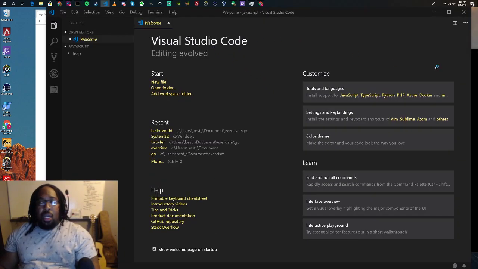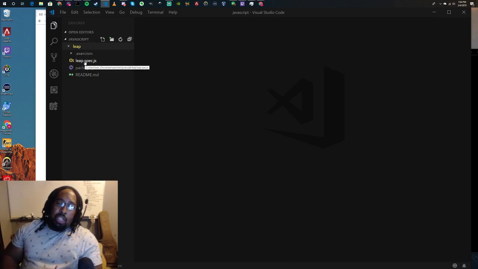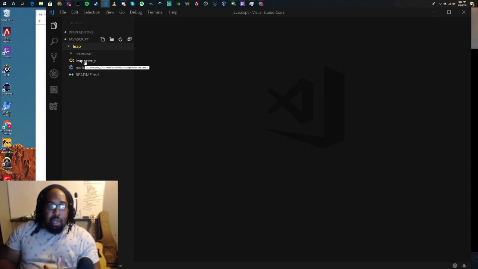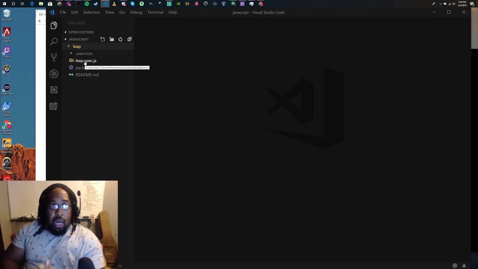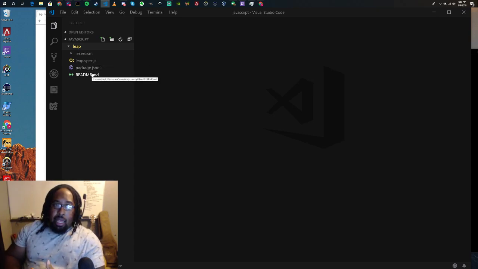Cool. So we got VS Code opened up. Leap. Let's read. All the extra files are going to come with the exercise. As you get farther along, in the beginning they come with your actual file that you're going to need to write the code in. They come with a README, which tells you what to do, and they'll probably come with some tests.